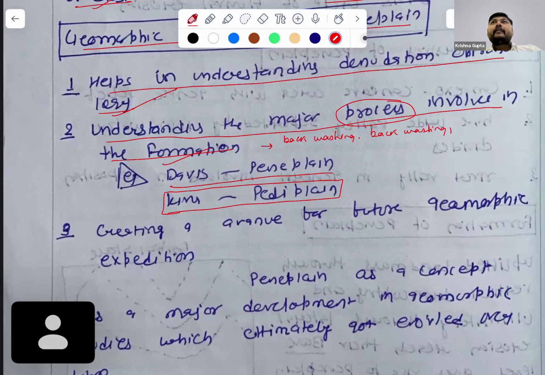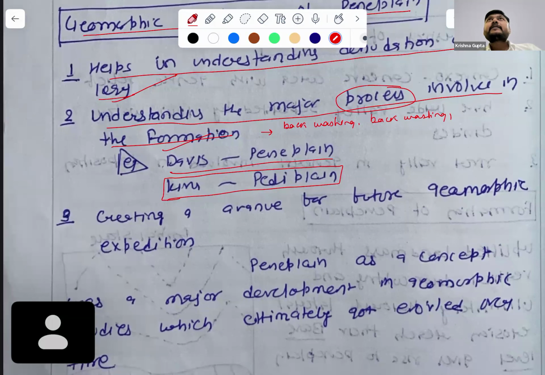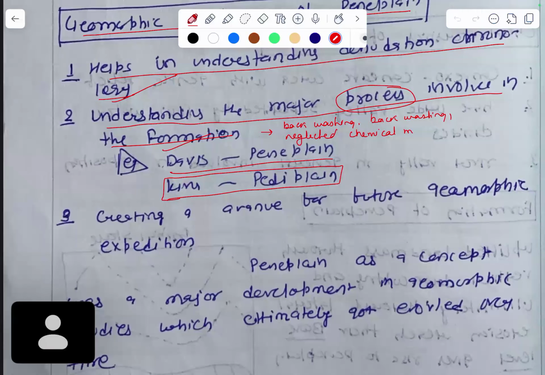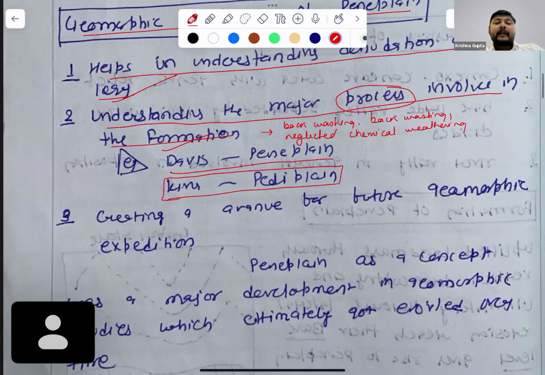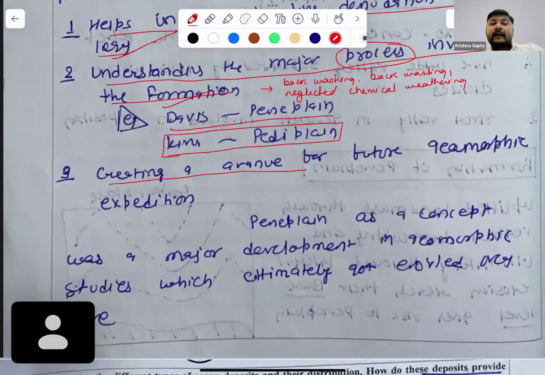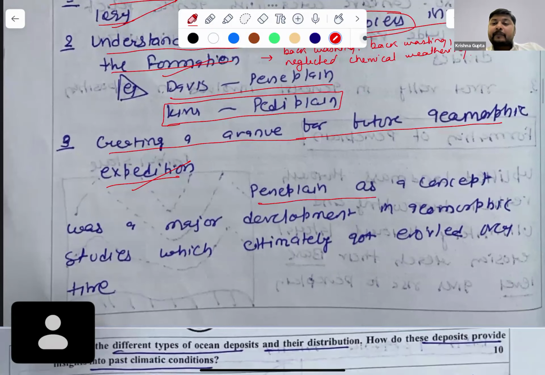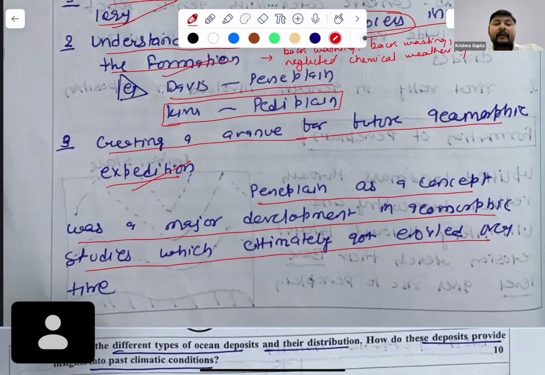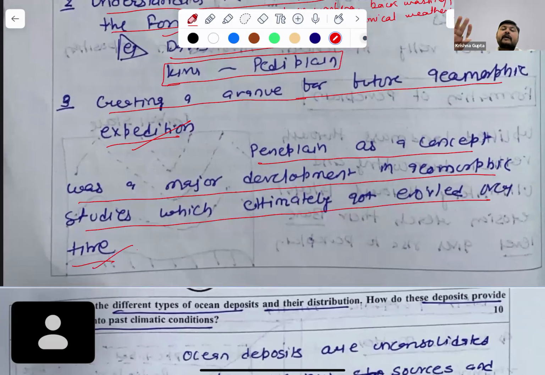Here we will see that he gave more emphasis to the physical part, but he neglected chemical weathering in the formation of the peneplain, creating an avenue for future geomorphic exploration. This is also good. So peneplain as a concept was a major development in geomorphic studies, which ultimately evolved over time. So the answer is good here.